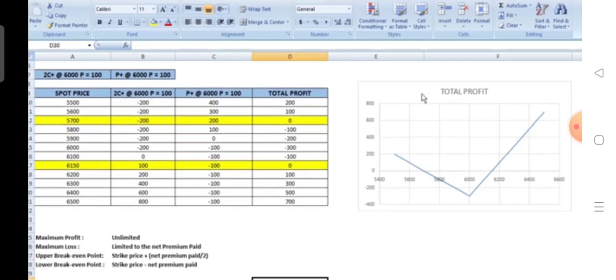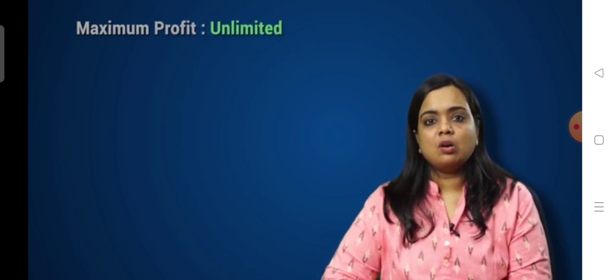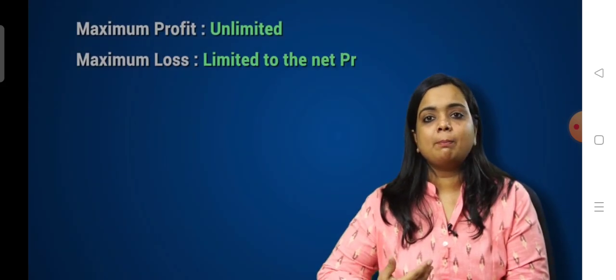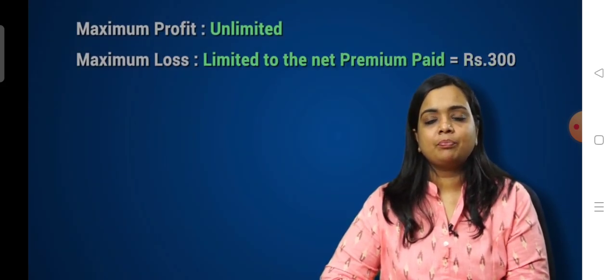We can clearly see the payoff diagram will look something like this, where the maximum loss is at 6,000 and we break even at 6,150 and 5,700 from this strategy. So the maximum profit of this strategy, as we can see here, is unlimited. The loss is limited to the premium paid, which is 300.